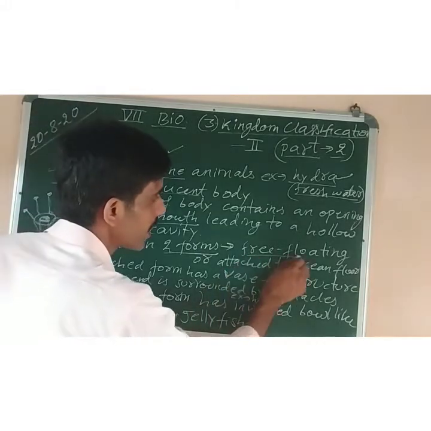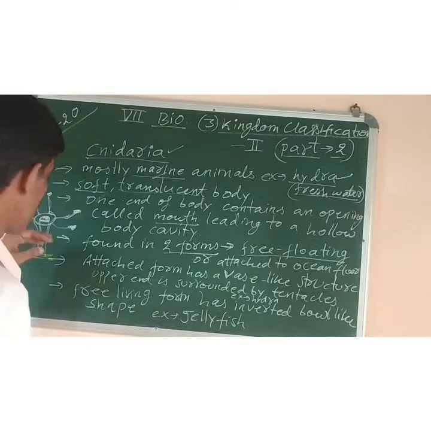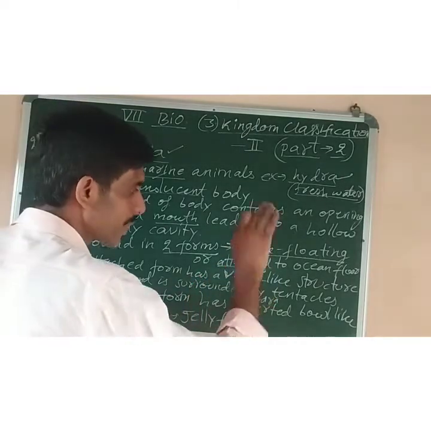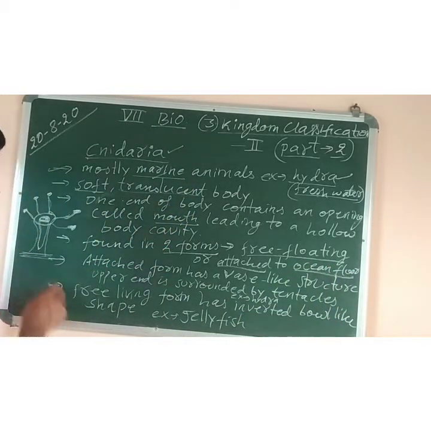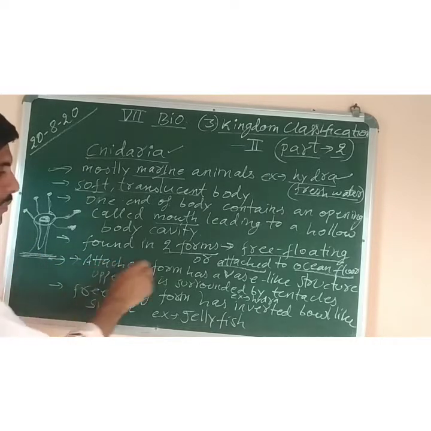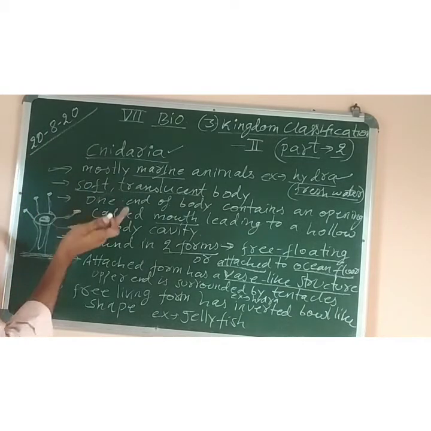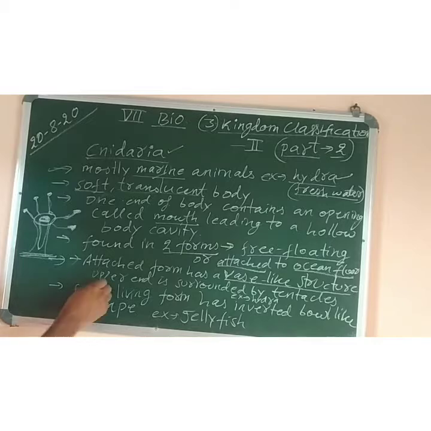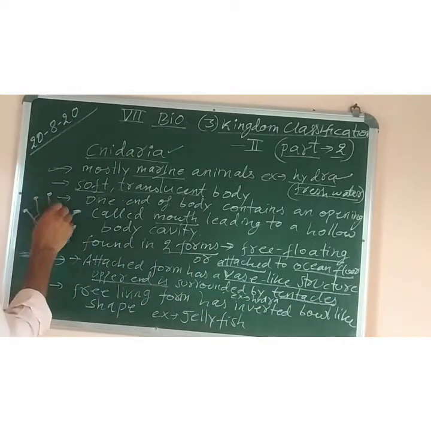One is free floating. Free floating means they are not attached to the bottom of the sea floor or to the bottom of the ocean. The second one is attached, meaning fixed to the ocean floor, like here it is fixed. Now the next point is the attached form has a vase-like structure. Like this one is attached, it has a flower vase-like structure, as you can see, in which the flowers are there. The upper end is surrounded by tentacles. So these are the tentacles.